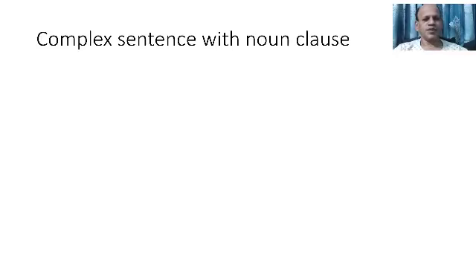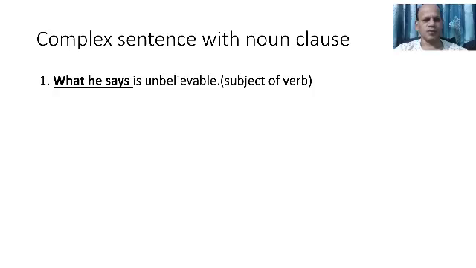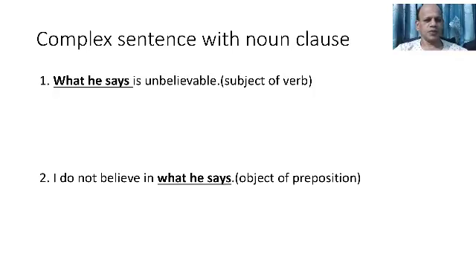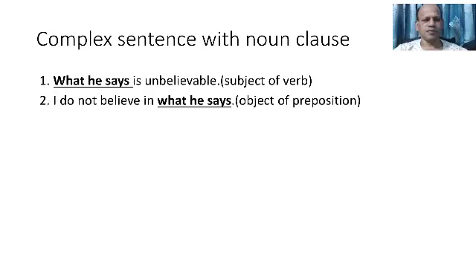Number 1, what he says is unbelievable. What he says is a clause, noun clause, a subordinate clause, and it is in the position of a noun, so we call it noun clause. It is the subject of the verb is. Number 2, I don't believe in what he says. What he says is the noun clause. It is after the preposition in, so object of preposition.